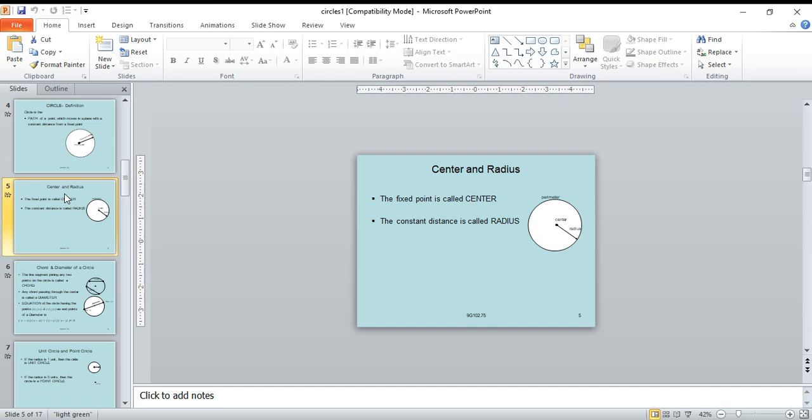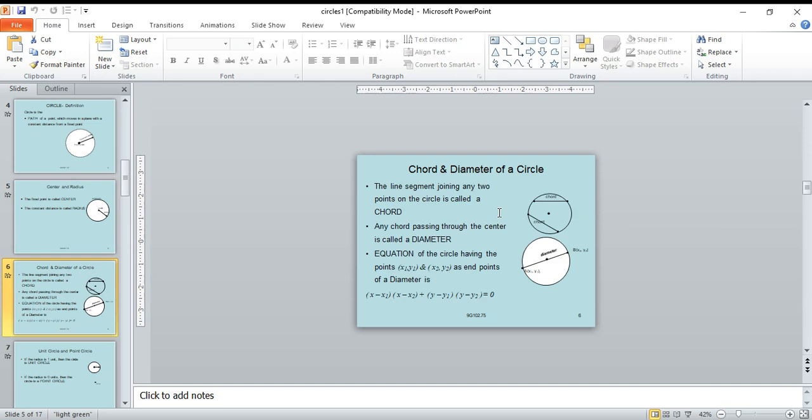Center and radius of circle. The fixed point is called center, and the constant distance from the fixed point to the circle is called radius.